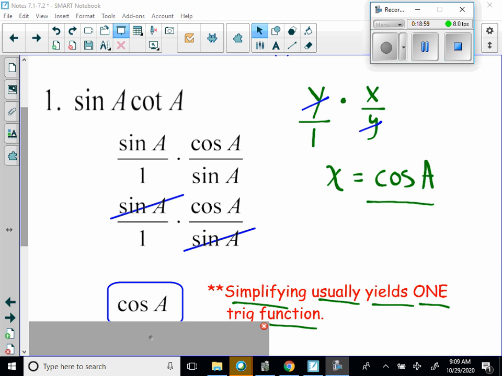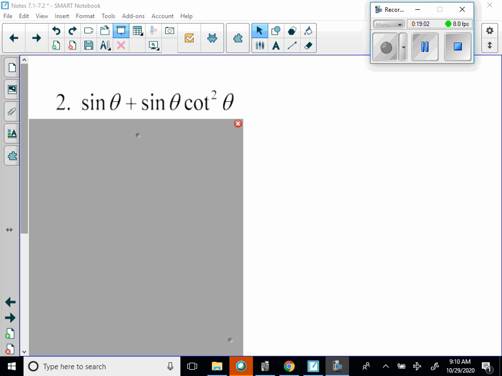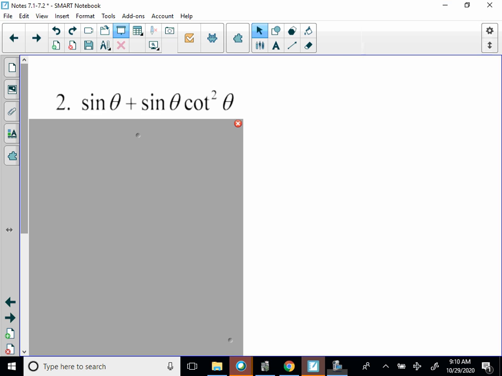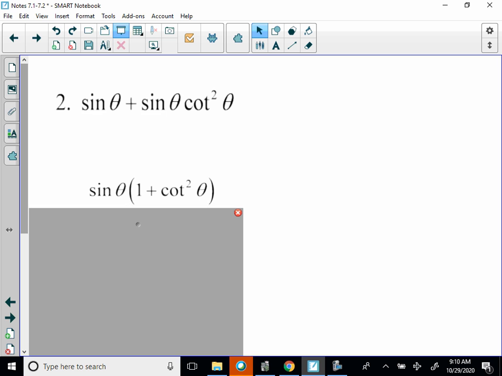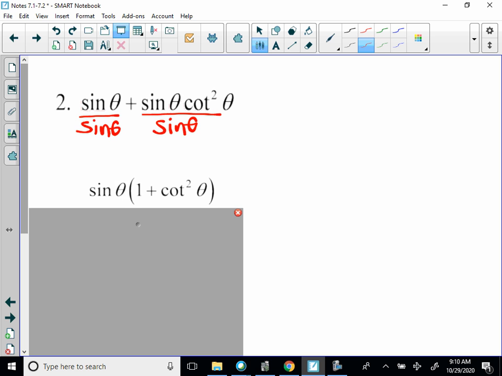Okay, pause if you need to. I'm going to. Okay, we're going to try to simplify sine theta plus sine theta times cotangent squared theta. One thing we notice automatically is that this is not a monomial, so we're going to try to do a GCF. We're going to try to factor something out of here. It looks like they have a sine theta in common, so sine theta is going to go to the outside. Sine theta divided by sine theta leaves a 1, and then sine theta times cotangent squared theta over sine theta leaves cotangent squared theta.